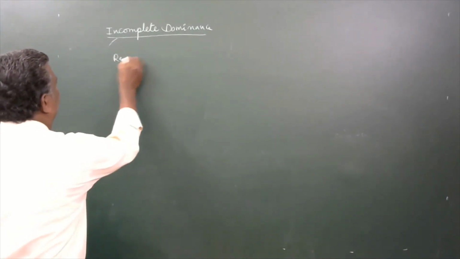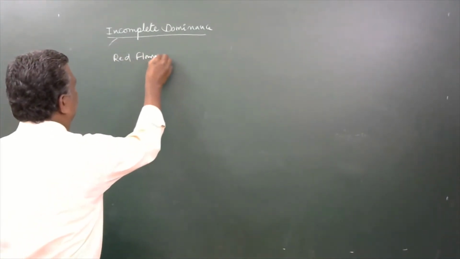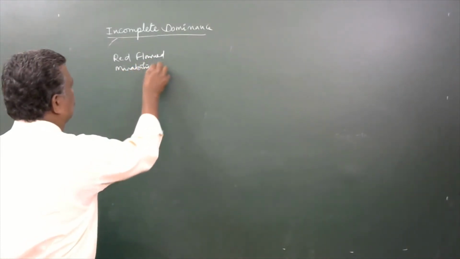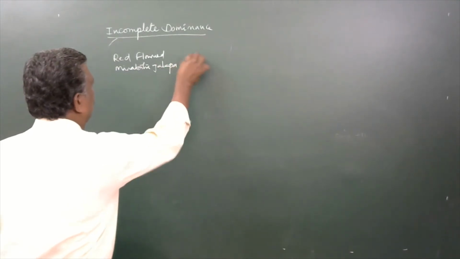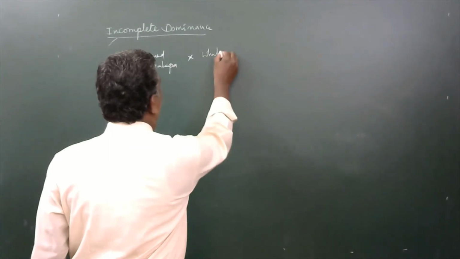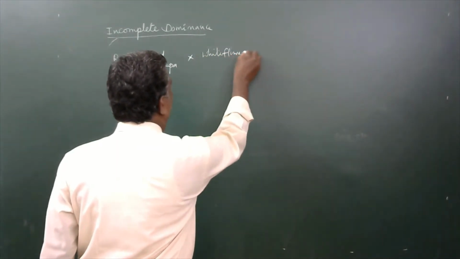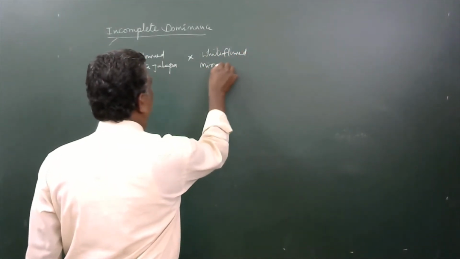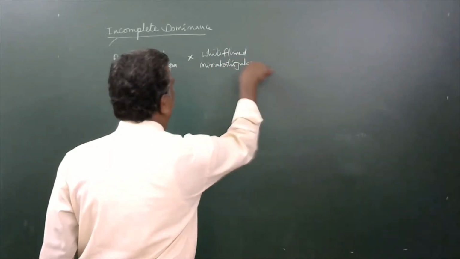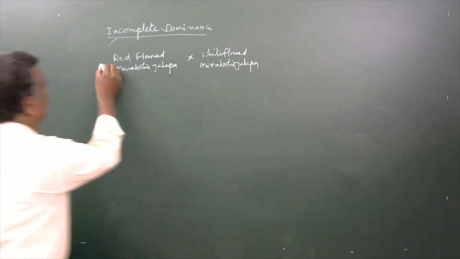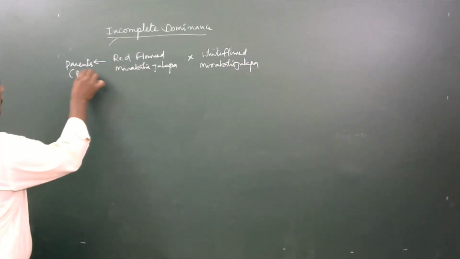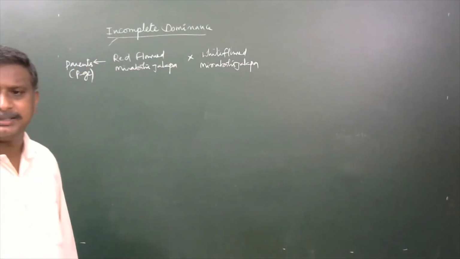So we will see now a red flowered Mirabilis jalapa is crossed with a white flowered Mirabilis jalapa. Here, these are said to be the parents or P generation.